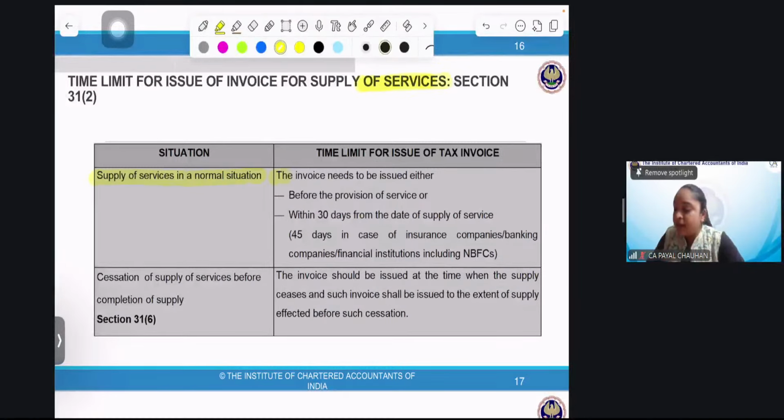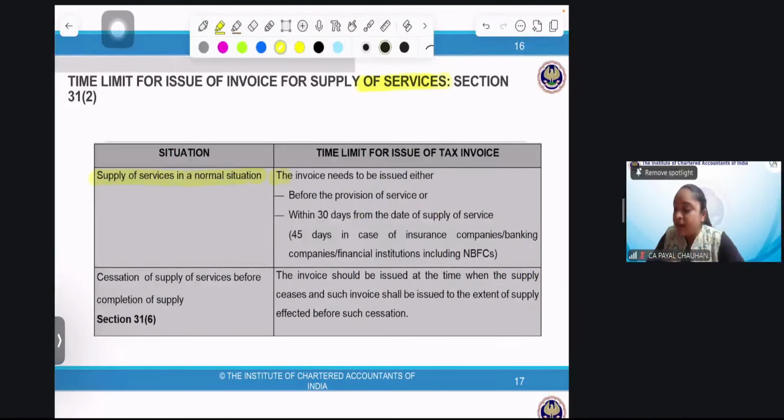Now, we'll take an example. See, I'm giving you a service, and today is 30th October. I have a question. What are the consequences if a registered supplier fails to issue within the time limit? See, the person who wants the ITC will not be able to avail the ITC. The recipient will always demand the invoice within the time period, right? And even if the failure continues, there is another consequence, in the topic of time of supply. There the whole change comes again, right?